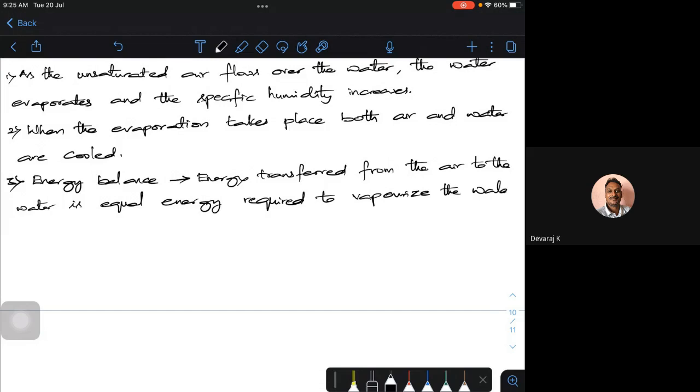That means there should be an energy balance. Then only I could see this. So all this happens at some equilibrium point.